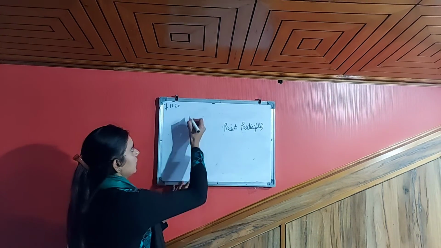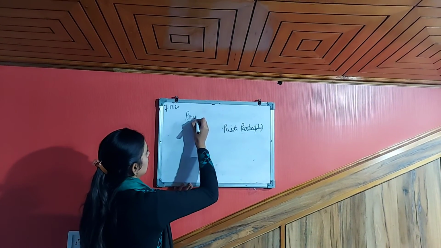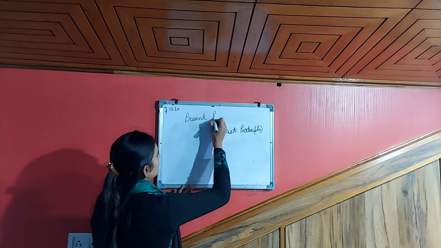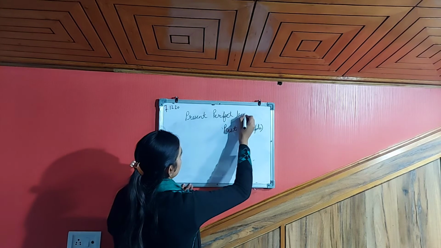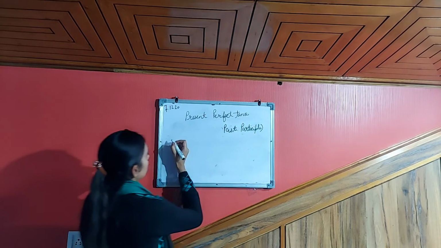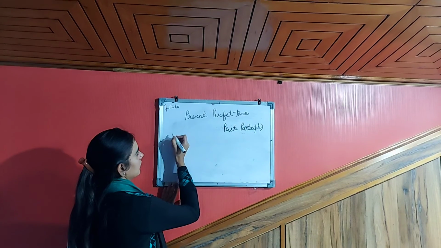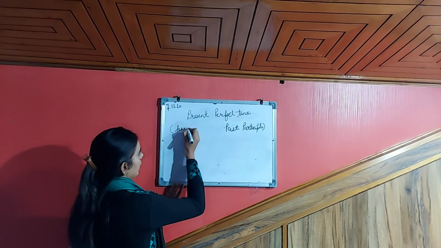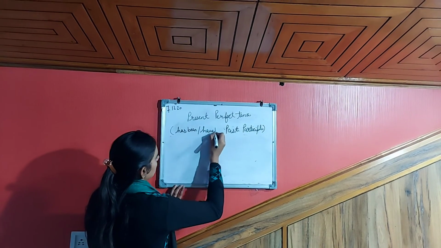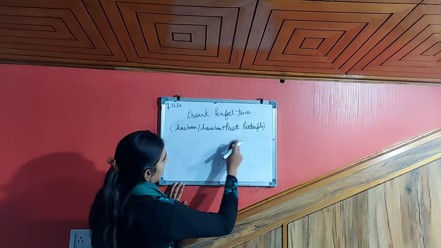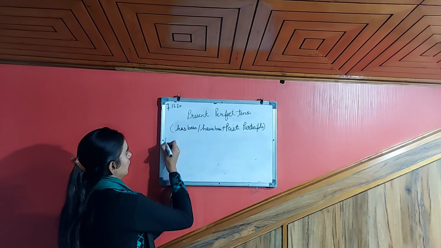Next we have present perfect tense. In this we use has been, have been plus the past participle form of the verb.